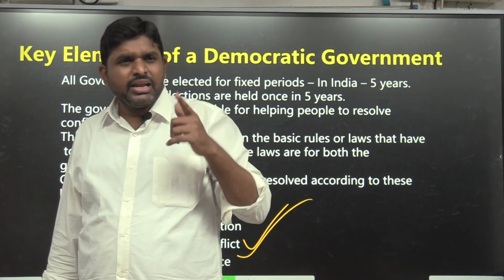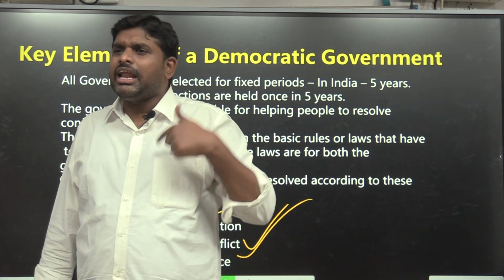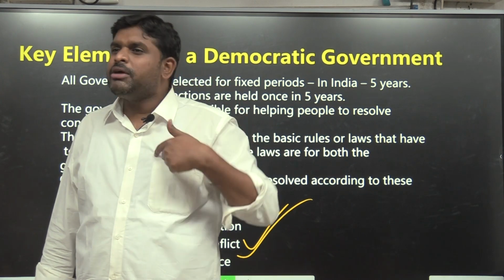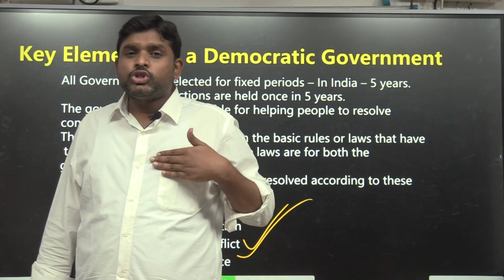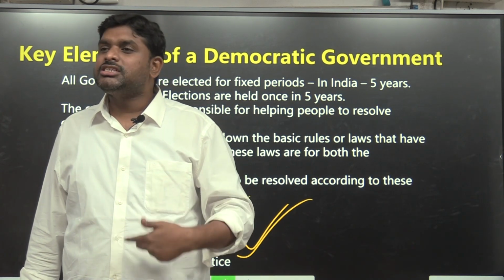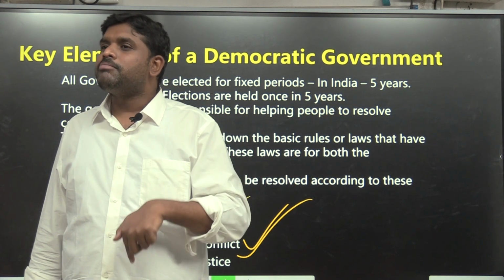Why? Because I am also a human being like you. Then how can you tell me I am not equal? Then I will tell you that you are not. How can you deny me justice? I will deny you justice. So justice and equality are part and parcel of birth. Equality and justice are part and parcel of natural birth.